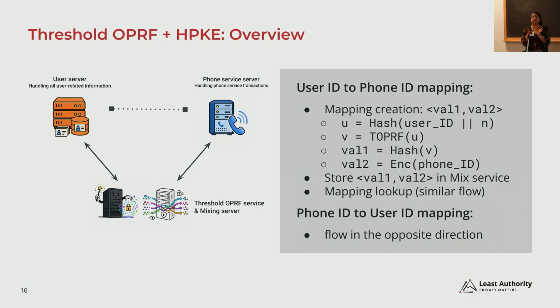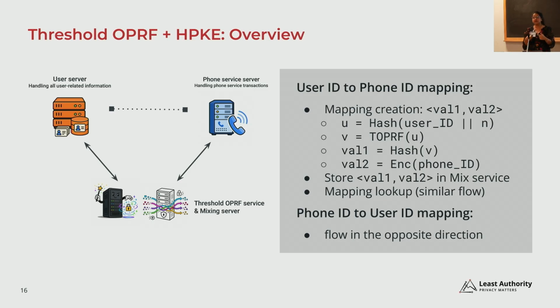So the first time we need to create the phone ID randomly at the phone service and then encrypt it, and then this mapping is stored at the mixed service. So what the user service will do is first derive the threshold OPRF output, obtain the hash of that output, and then the mapping is created. For the next times when the same user ID is called in a transaction, it is going to do a lookup in this mapping table with the hashed OPRF output and get the encrypted phone ID. So it replaces the user ID with the encrypted phone ID and sends the modified transaction to the phone service.